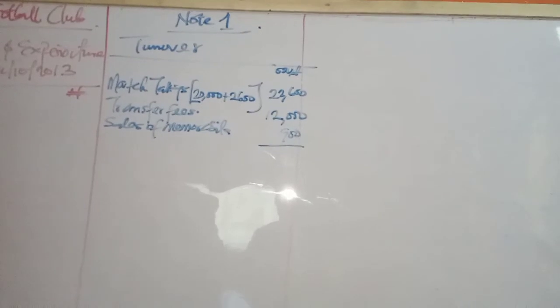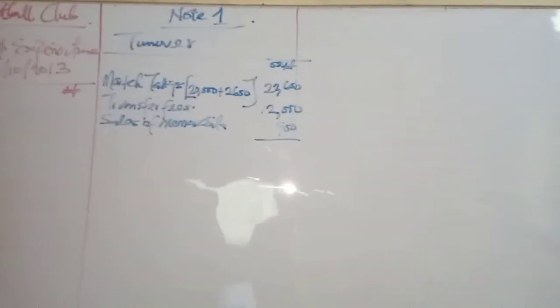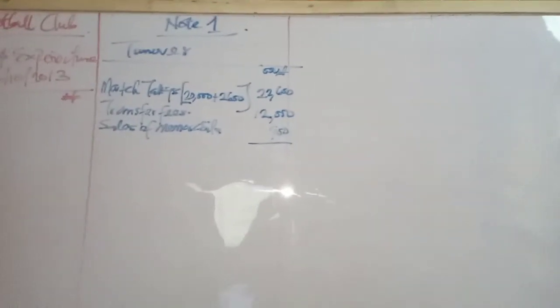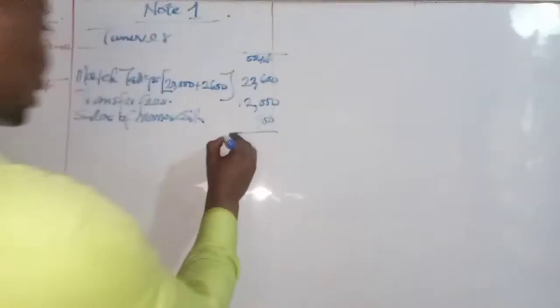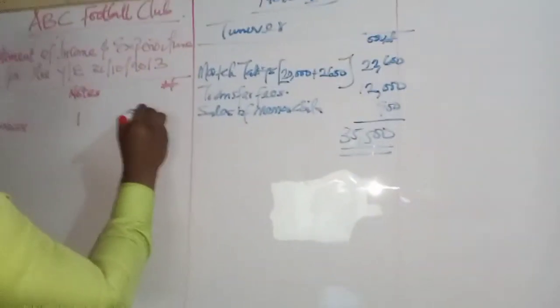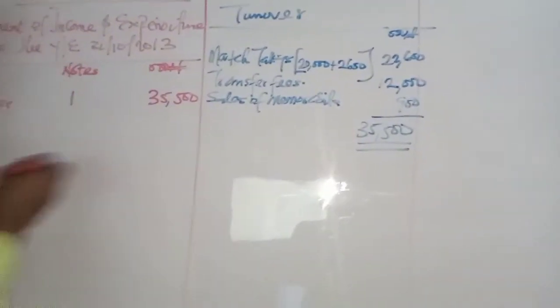We have 22,600 plus 12,000 plus 900, which is 35,500. So your turnover is 35,500,000. So that's it for turnover.